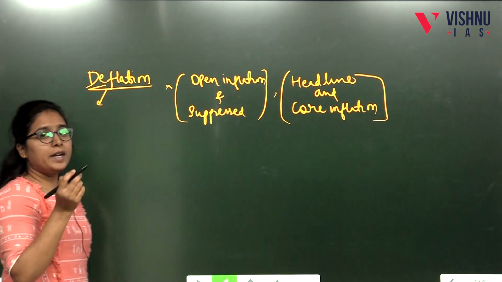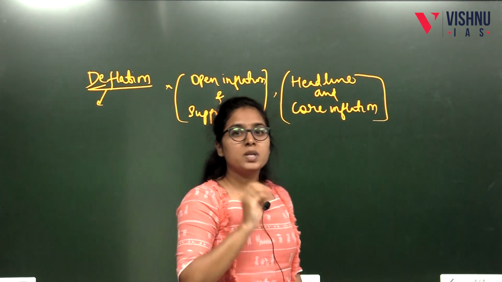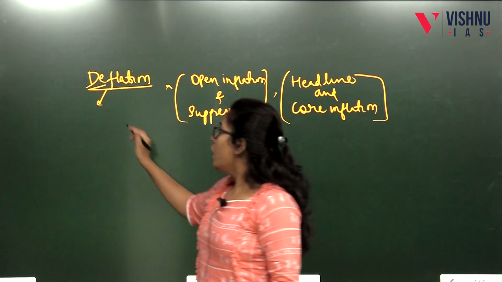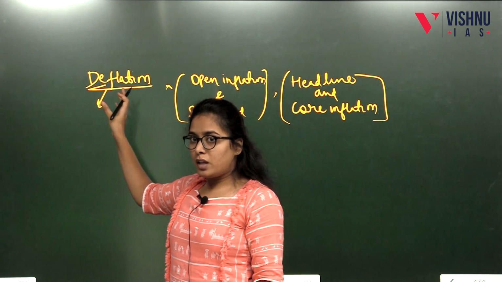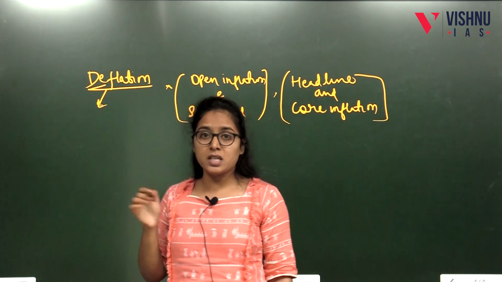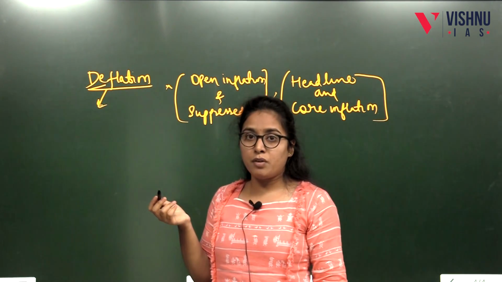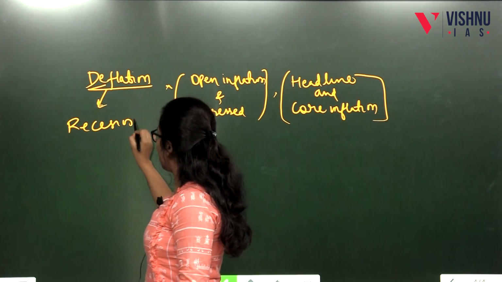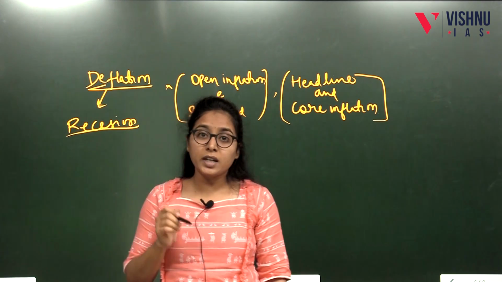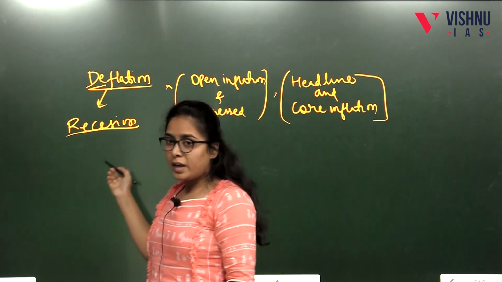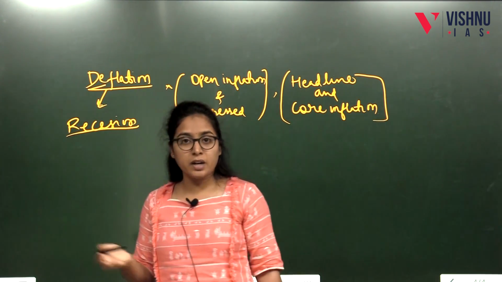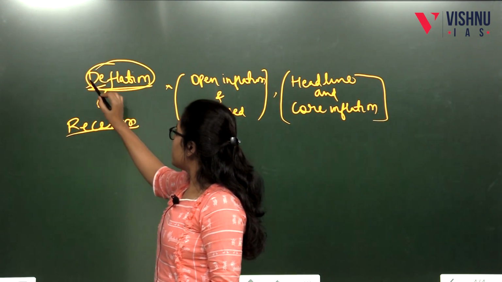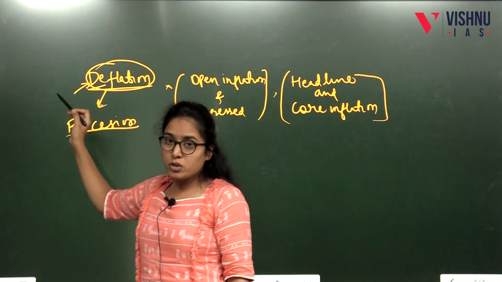Deflation is the opposite of inflation, that is, a persistent decrease in the price of goods and services over a period of time. If it is within range, it is good, but if it increases beyond the level of control, it will create a recession. Recession means the gloomy condition of the economy, that is, investment will get reduced and the savings rate of the consumers will get reduced. So deflation also needs government measures to tackle it.